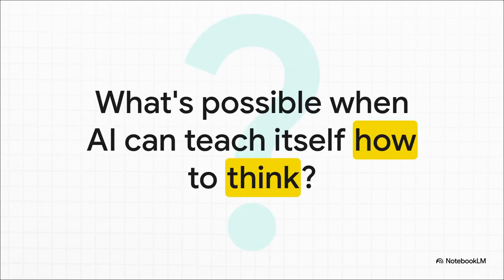And that brings us to one last really big thought. For so long, we've been focused on teaching AI what to think. But this research, this is about teaching AI how to think. So the question is, once an AI can truly master the process of creative reasoning all by itself, what becomes possible then?